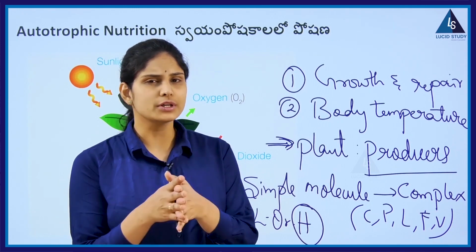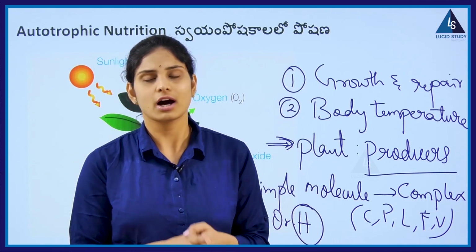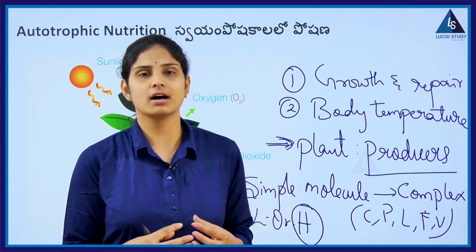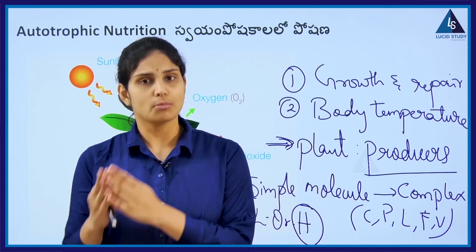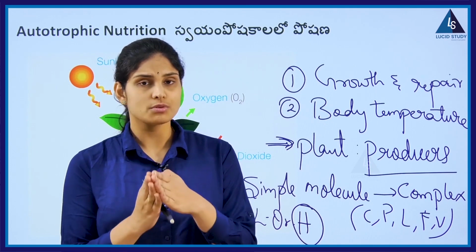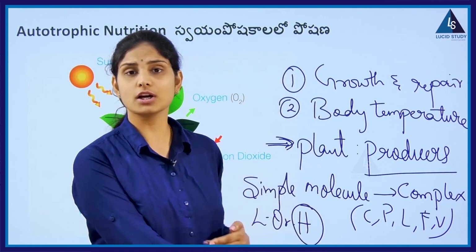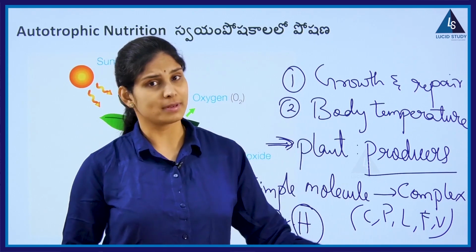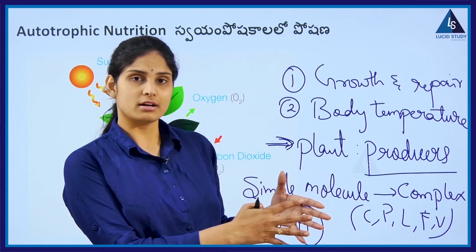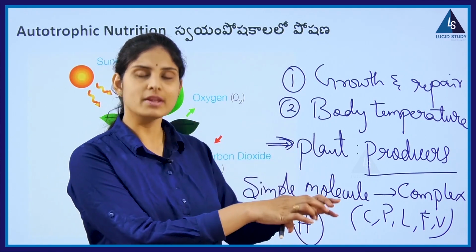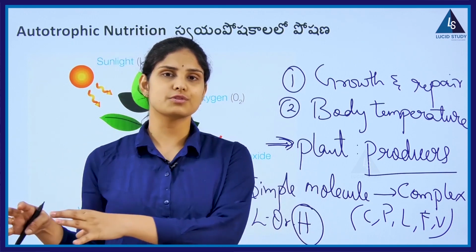Most of the food or the things that we eat are obtained from plants. Avuna, manam tine ekkuva shatam, ఆహారం అనేది మనకి ఎక్కడి నుంచి లభిస్తుంది? మొక్కల నుంచి, right? And if we depend even on animals also, where is the animal depending on again? Exactly, on the plants. So మనం ఒకవేళ animals ని ఒక food గా మనం తీసుకున్నా కానీ, where they are getting food from? Yes, they are also getting the food from the plants.